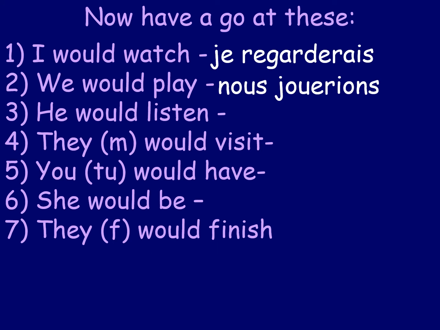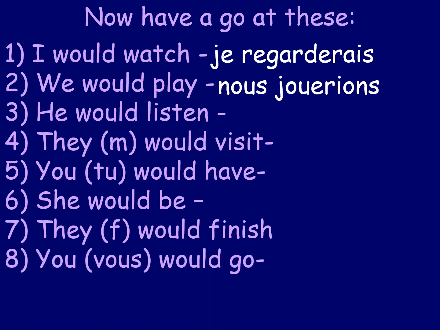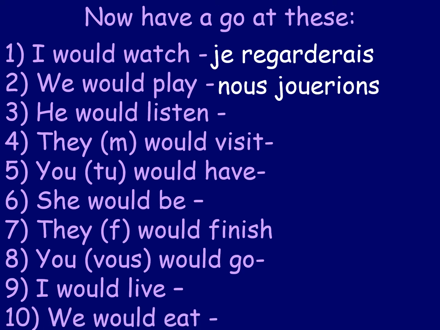They would finish. That should be pretty regular, really. Number 8 we need to be careful with. You would go, because that's irregular. Number 9, I would live. That's going to be pretty regular, I think. And we would eat. That would also be pretty normal because they're regular verbs. So you just need to be very careful. We'll pause it in a moment. We need to be careful with number 5, number 6, and number 8, because those 3 are irregular verbs and you need to just be a little bit careful with them. So have a go.